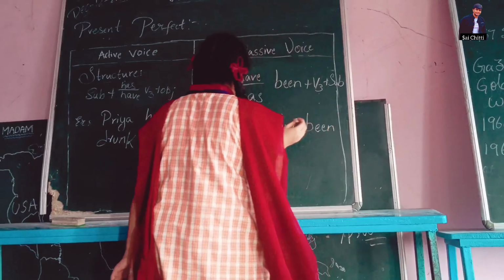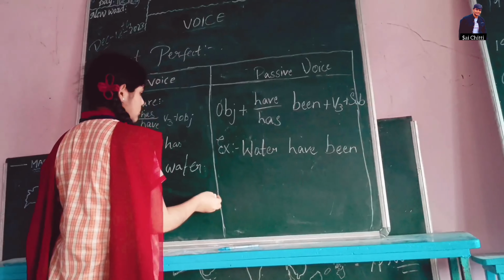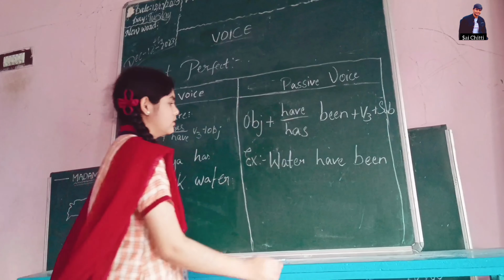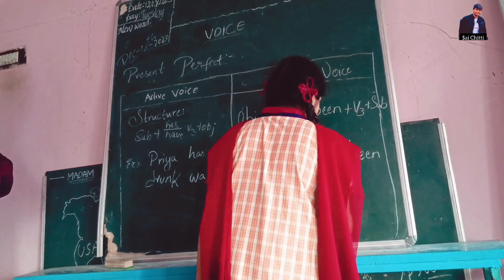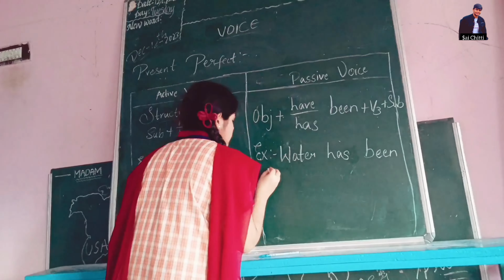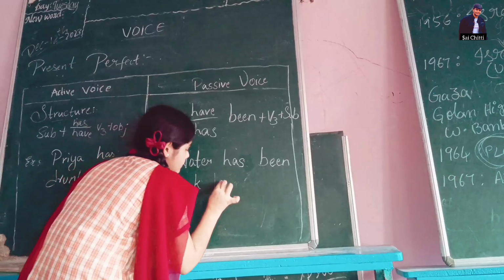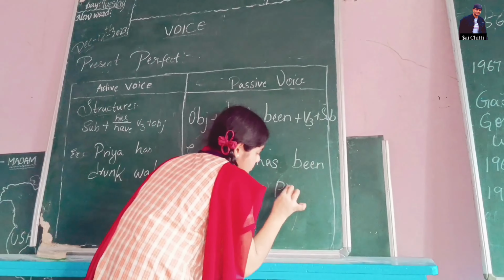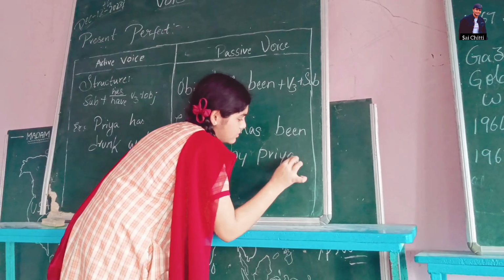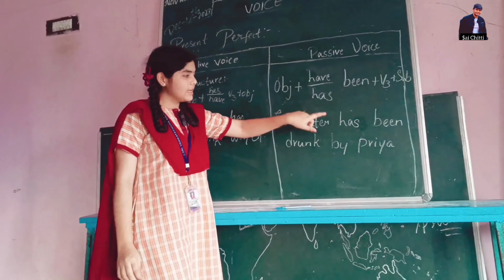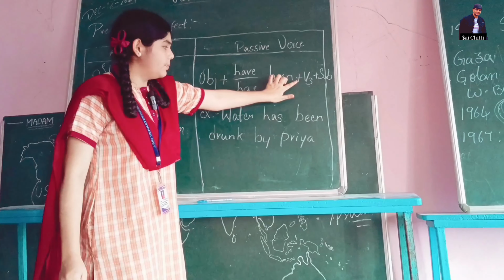Water singular, use has. Not have, has. So the object is water, has been, instead of plus.